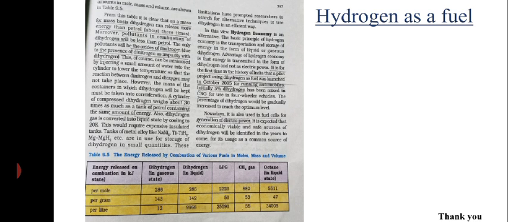But for the first time in history in India, a pilot project was launched using dihydrogen as a fuel in October 2005 for running automobiles. Initially, 5% dihydrogen has been mixed in CNG for use in four-wheeler vehicles. The percentage will be gradually increased to reach the optimum level. Nowadays, it is used in fuel cells for generation of electric power. We can expect the hydrogen economy, quote unquote, can be very useful in future. Thank you.